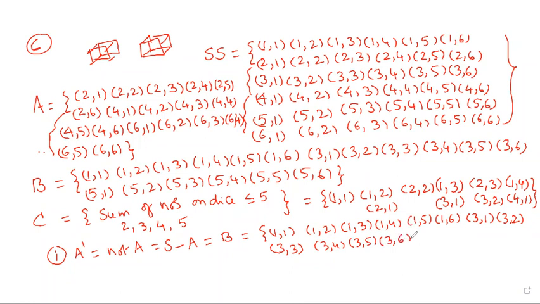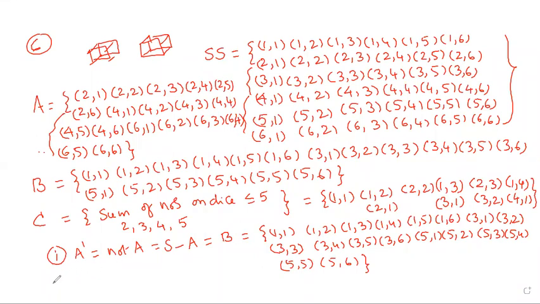Next with 5: first die odd number, 5 1, 5 2, 5 3, 5 4, 5 5, 5 6. See, everyone observe. So S minus A: A is the first die even, replaced by first die odd, the same B. That is A dash.